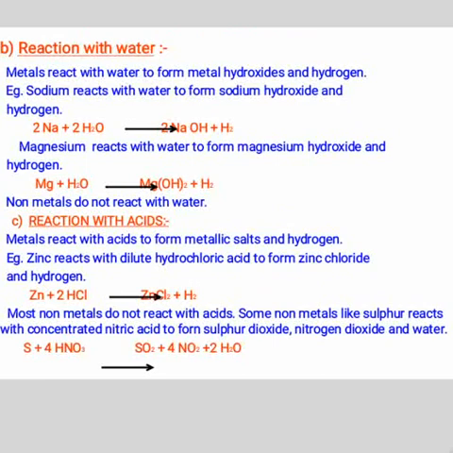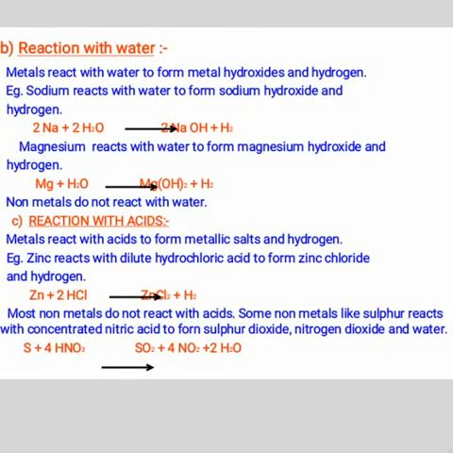Reaction with water. Metals react with water to form metal hydroxide and hydrogen. For example, sodium reacts with water to form sodium hydroxide and releases hydrogen gas. Equation: 2Na plus 2H2O gives 2NaOH, sodium hydroxide, plus hydrogen gas. Magnesium reacts with water to form magnesium hydroxide and releases hydrogen gas. Mg plus 2H2O gives Mg(OH)2, magnesium hydroxide, plus hydrogen gas. Non-metals do not react with water.